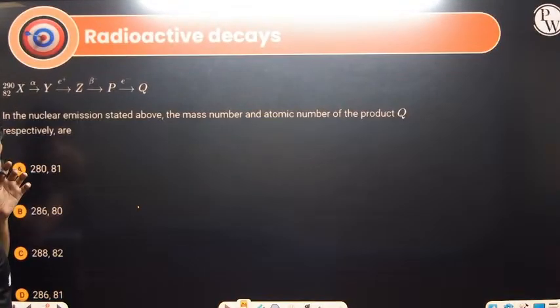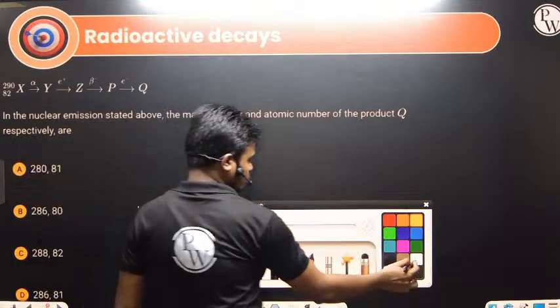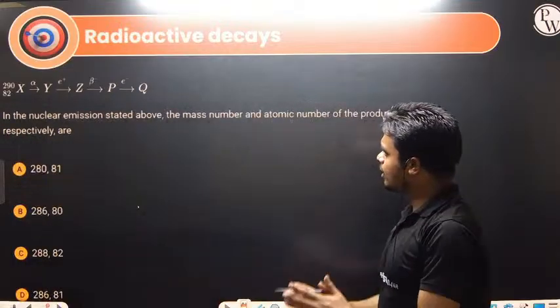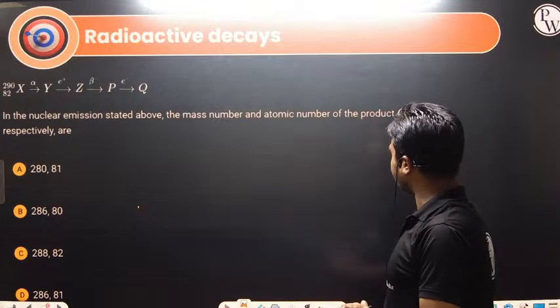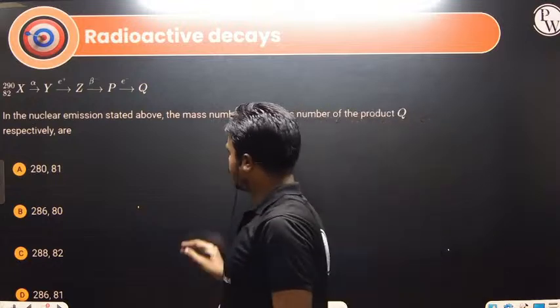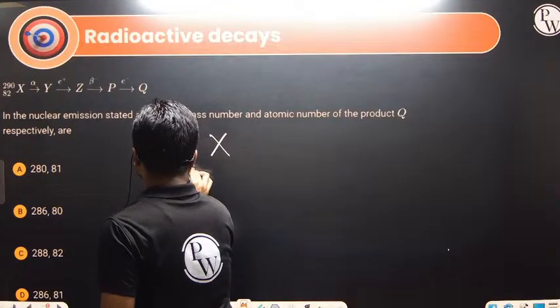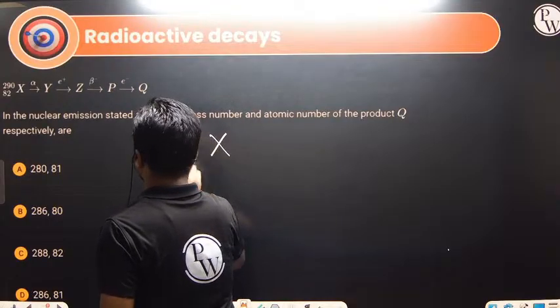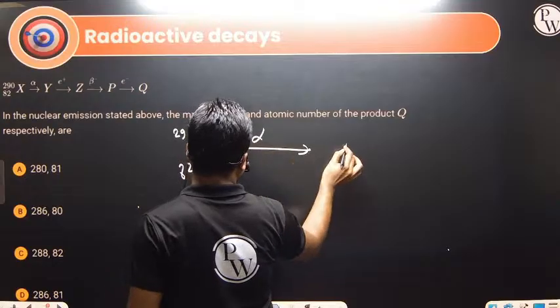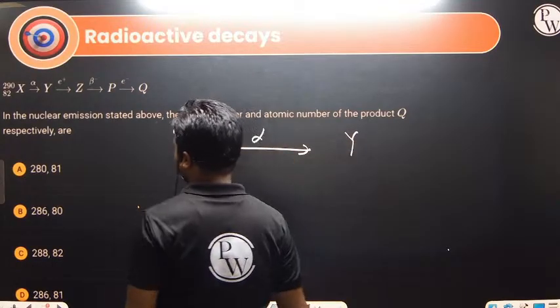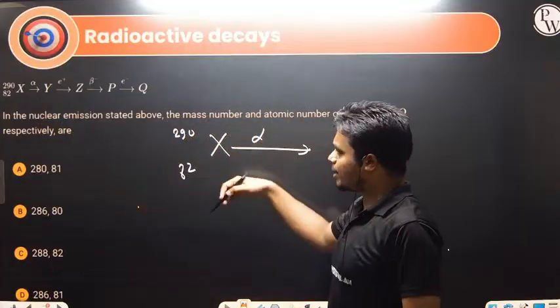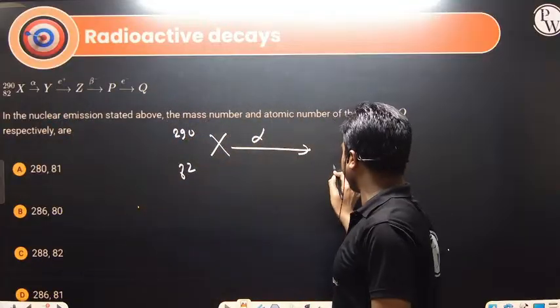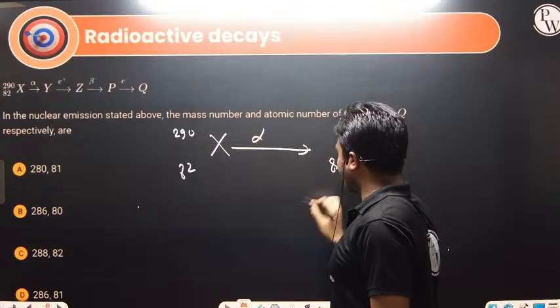So in this particular question, we have a series of emissions in the nuclear expression stated above. The mass number and the atomic number of Q respectively will be given by, okay fine. So X with 82 and 290, an alpha particle is released, so this will become Y. What is Y? 82 minus 2. Alpha particle release means atomic number will decrease by 2 and mass number will decrease by 4.